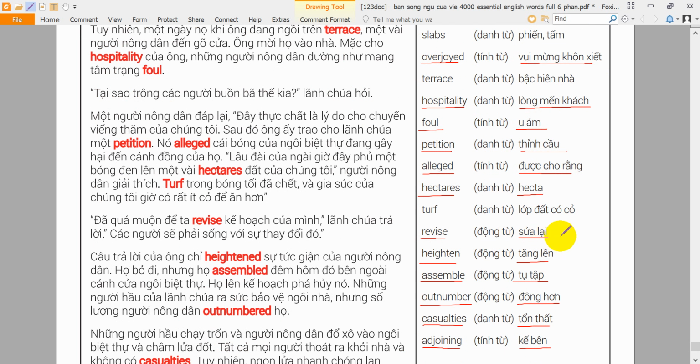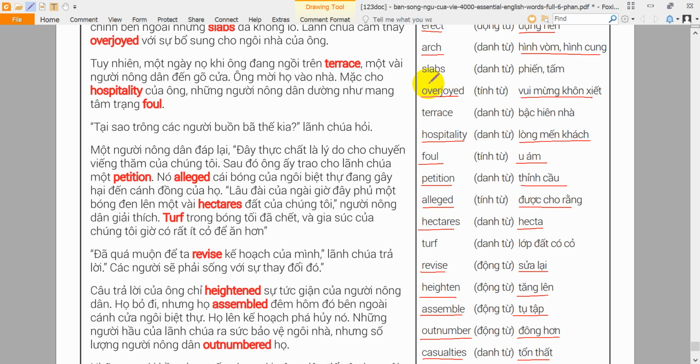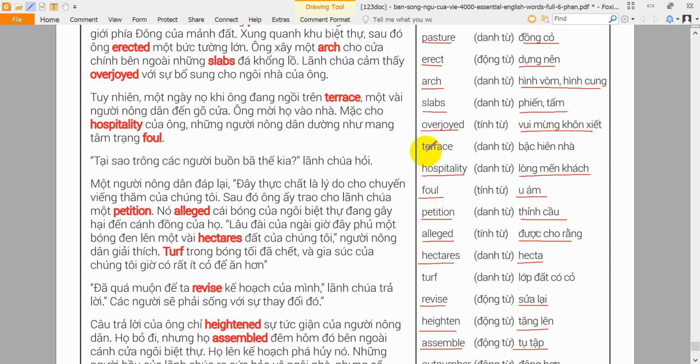Slab. A slab is a large, thick, flat piece of stone, concrete, metal, or wood. I looked at various slabs of stone to decorate my house. Terrace. A terrace is an open area that is connected to a house or an apartment. In the afternoons, she liked to sit on the terrace and check her email.